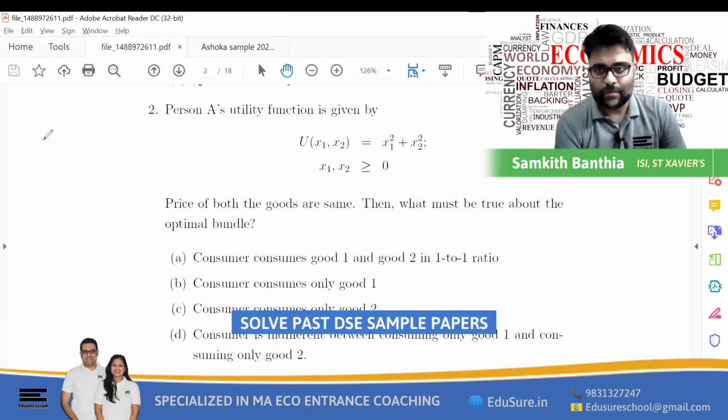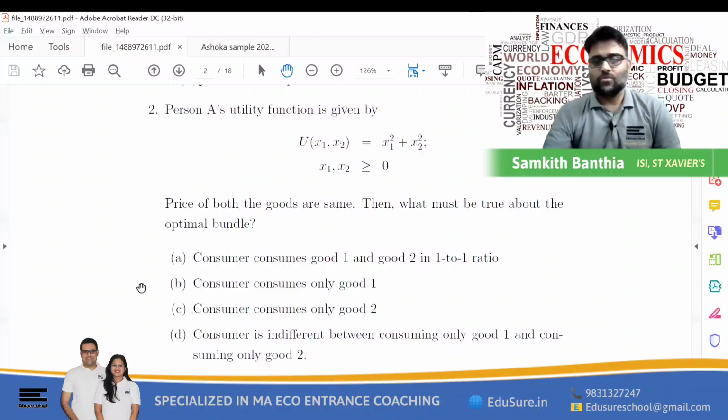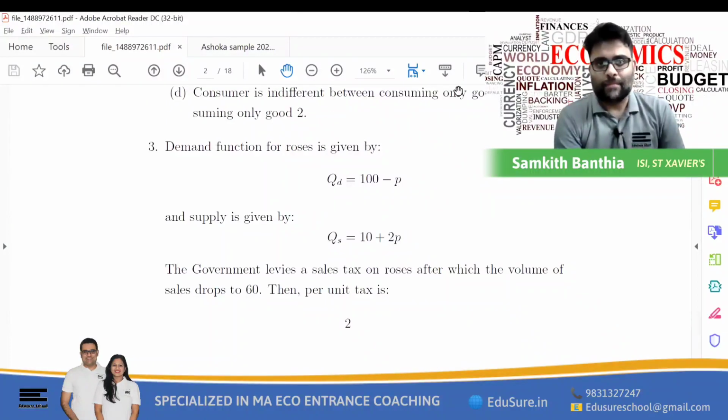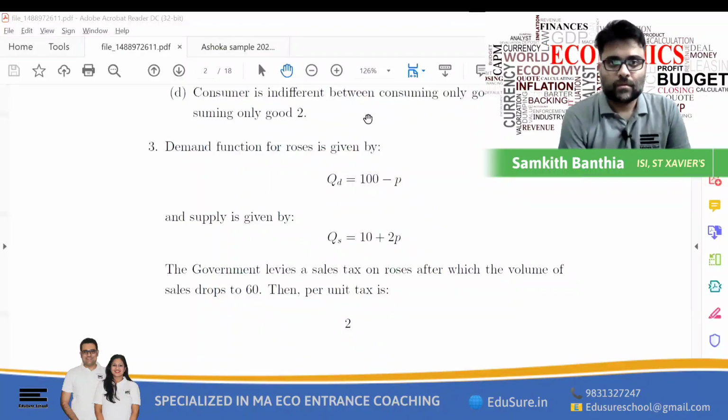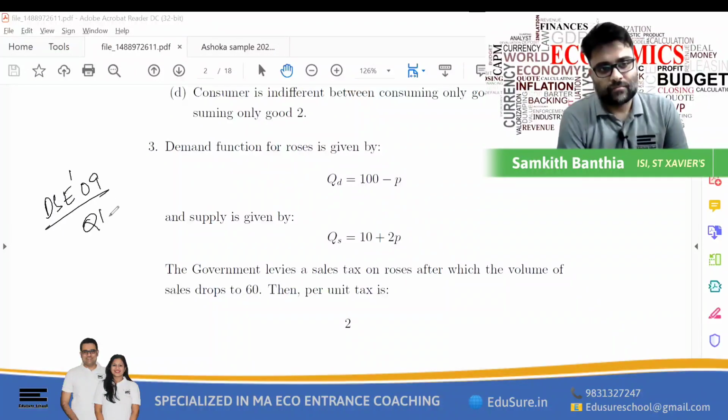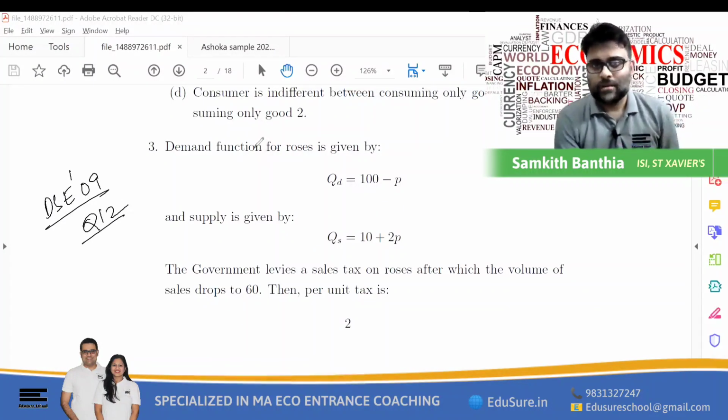Take a look at the question paper before you go into the entrance examination. Just to tell you, this question number 3 from the sample paper is inspired from the DSE 2009 question number 12. The answer is the same and the question is also the same.